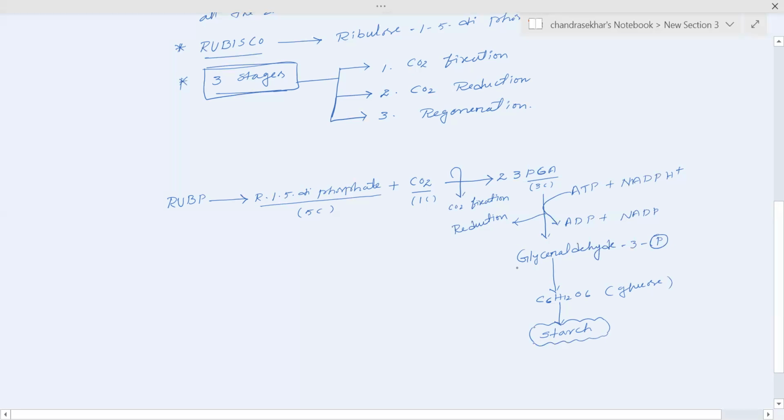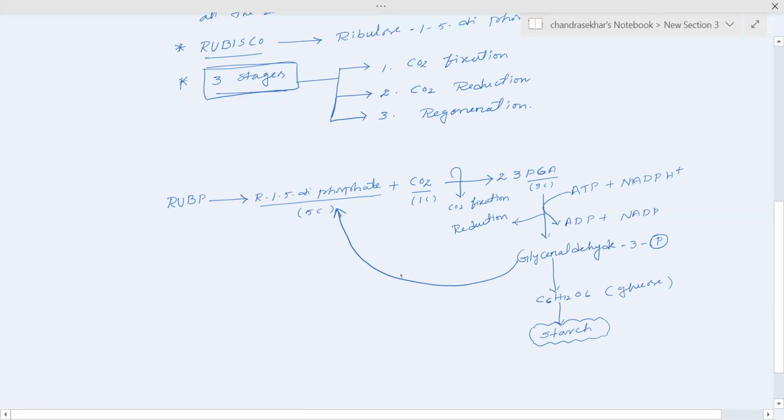Meanwhile, the glyceraldehyde phosphate on the other end is regenerated, which means it undergoes regeneration for the continuation of the dark reaction. One of the glyceraldehyde 3 phosphate converts into ribulose 1,5 diphosphate.